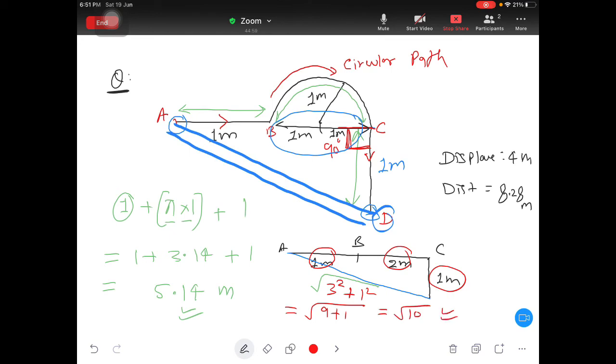And then again in maths class I will teach you how to find out root of 10. But of course you can judge this answer will lie 3 point something. Under root 10 will be 3 point something. How? 3 square is 9 and 4 square is 16. So your answer is just 10, right? So 10 is near to 9. So your answer will be near to 3 point something. Okay. Now you take one more question.